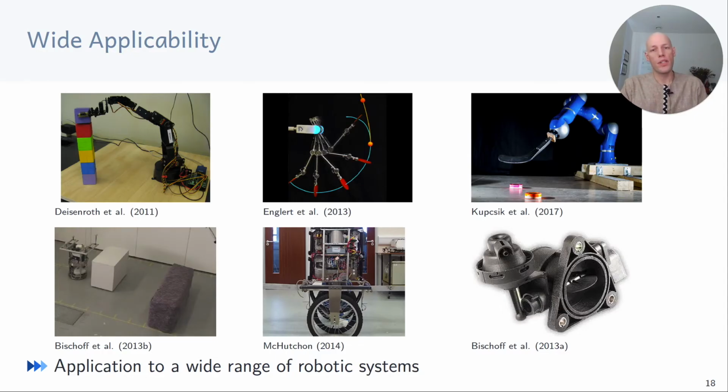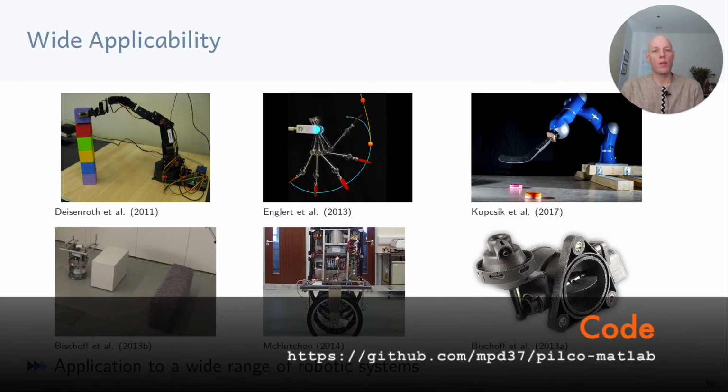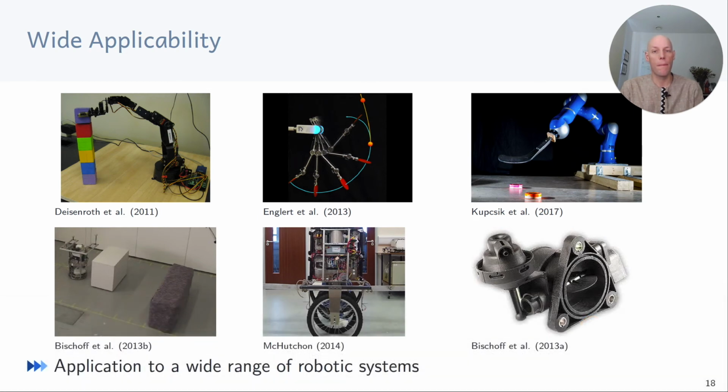So this approach is fairly general and it has been applied to a wide range of different robotic systems. For example, a cheap robot arm that uses visual feedback to learn to stack a tower of blocks, a tendon-driven robot arm that learns to hit table tennis balls, a robot arm that learns curling, a mobile platform that navigates through a maze, and a unicycle that learns to balance. It has even been applied to controlling throttle valves in combustion engines.